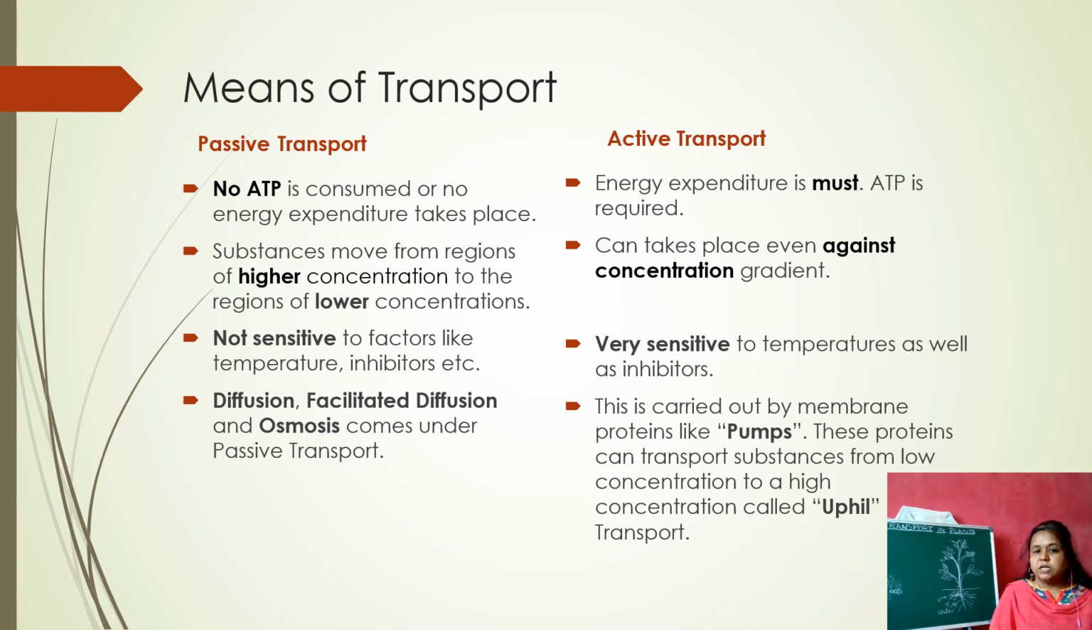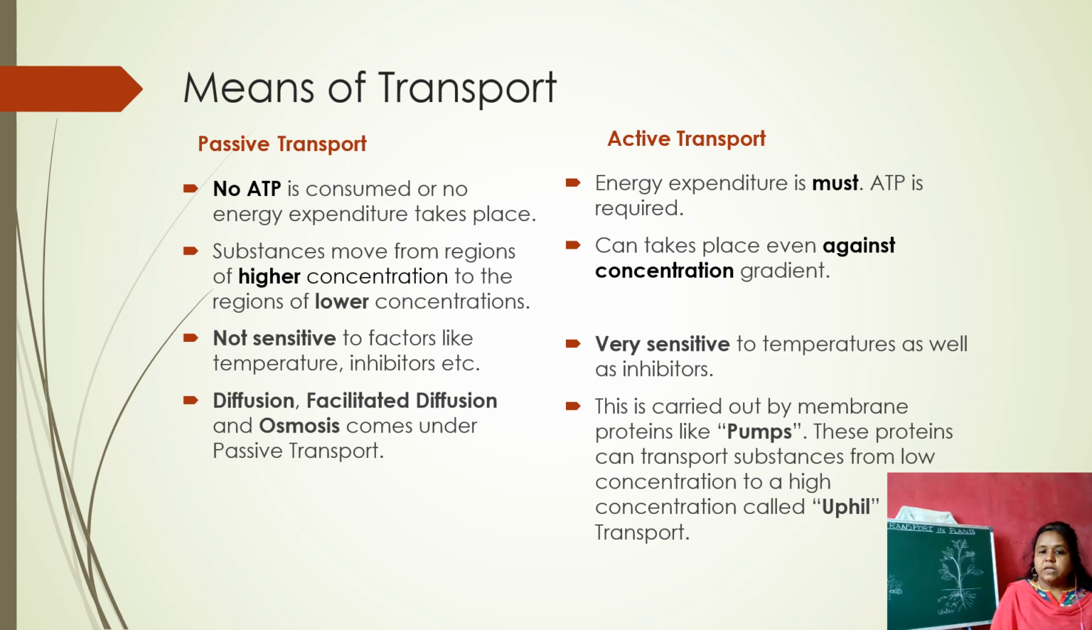Again, you see here that there are two types of transport. Passive transport does not require ATP, but in active transport energy is a must, that is ATP is required. In passive transport, the substances move from the region of higher concentration to the region of lower concentration, and active transport can take place even against the concentration gradient, that is even if it is higher concentration also it can move.